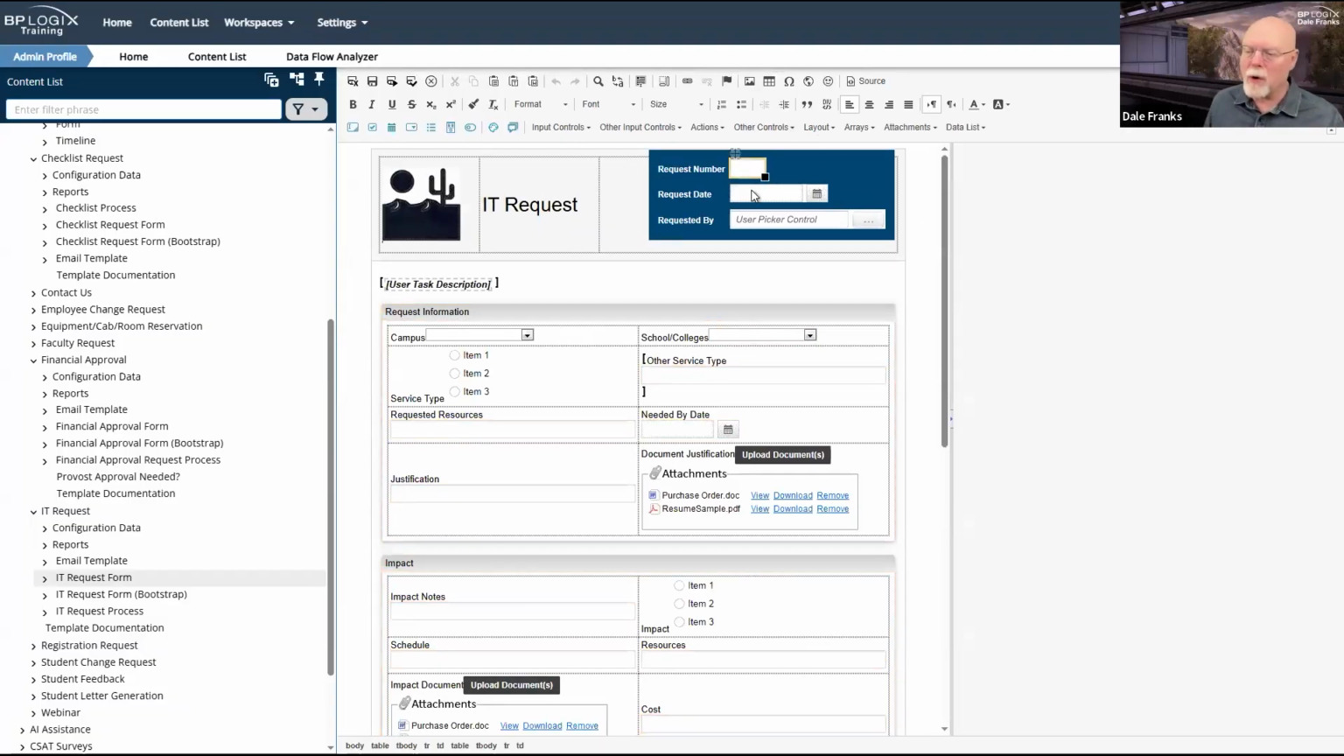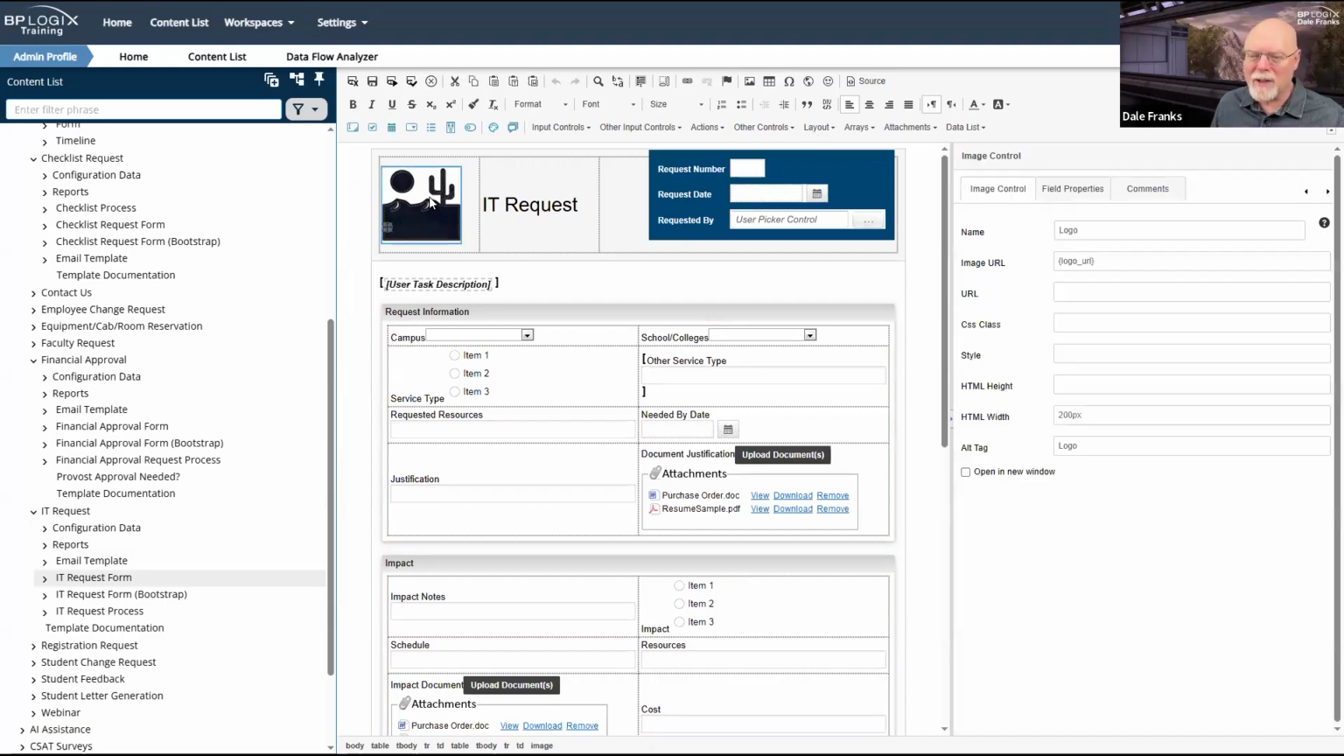Now, notice we do have the request number, request date, and requested by set up here at the top. We've got this image, which presumably is a logo image. Yeah, it is. It points to your logo URL, which is the URL of the logo that you have set on the properties page of installation settings in your IT admin area.